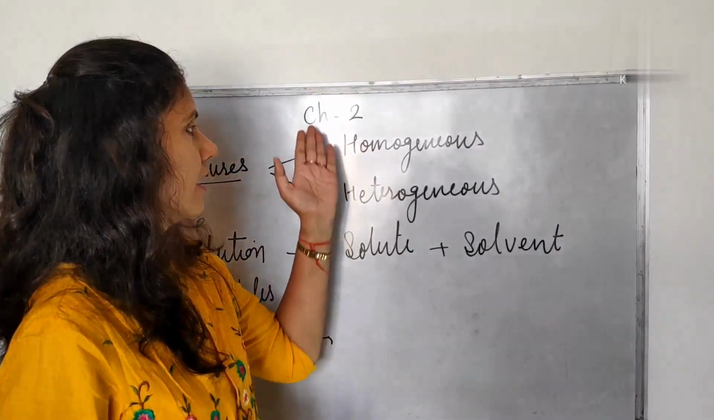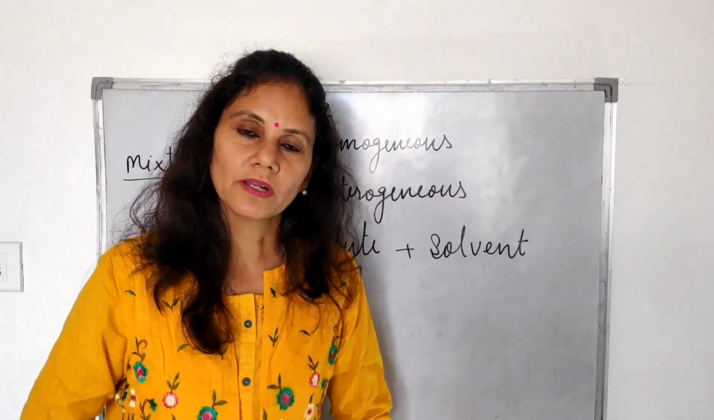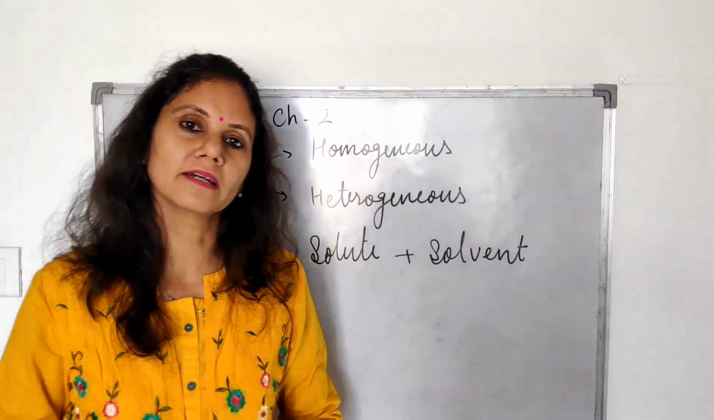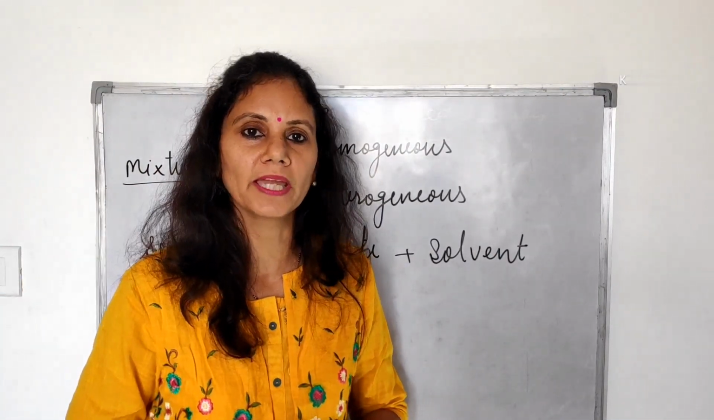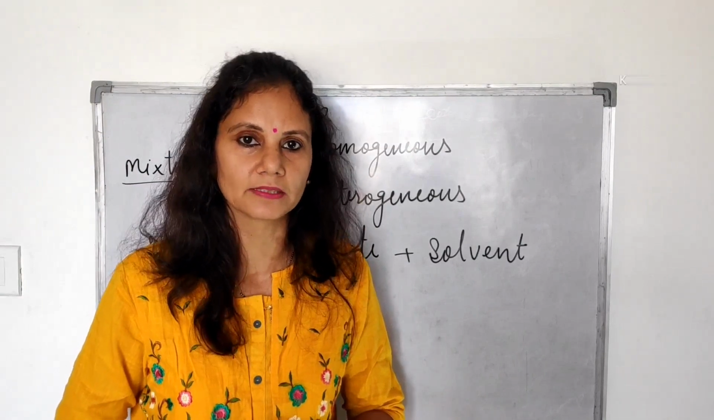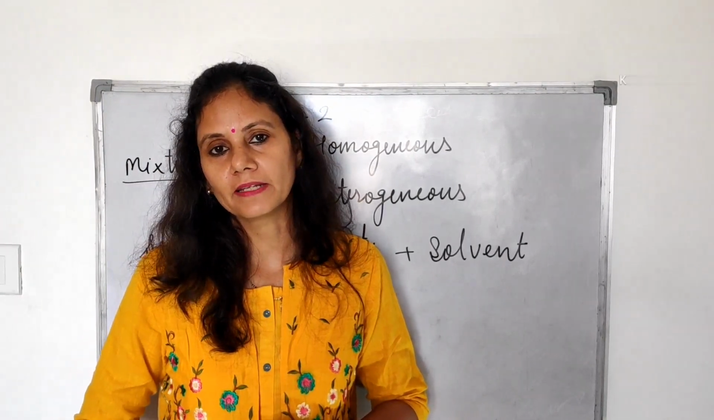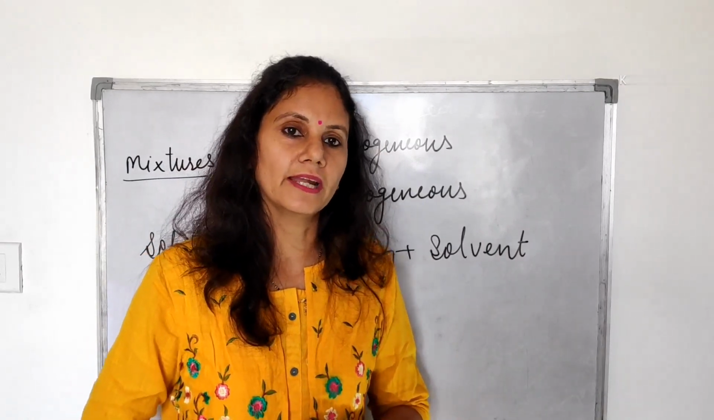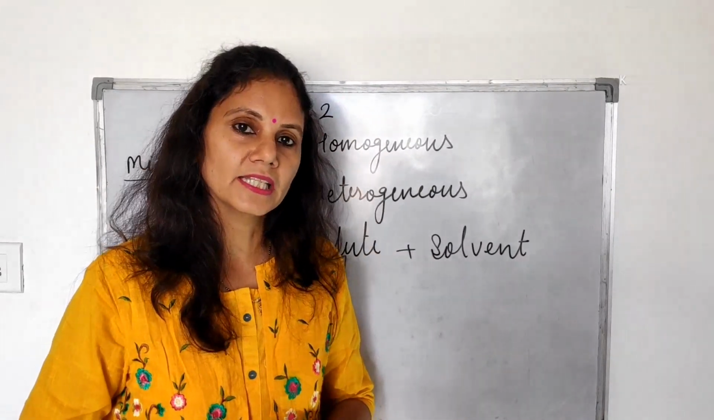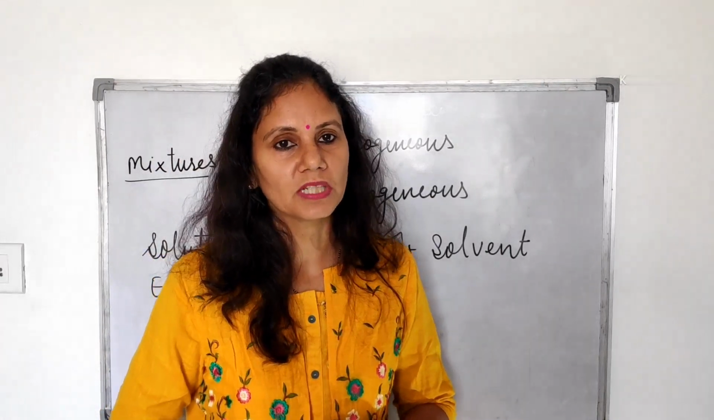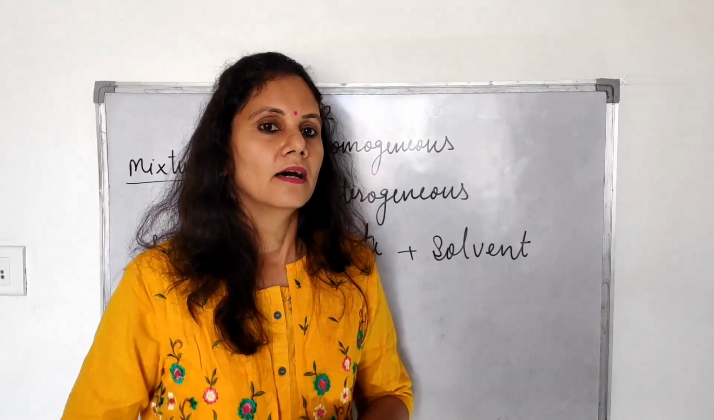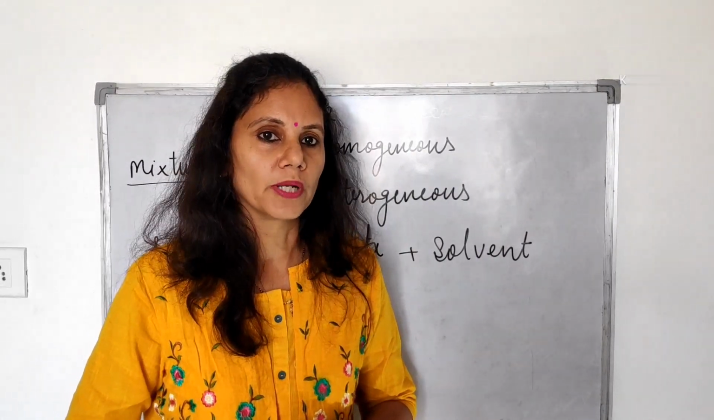The chapter is "Is Matter Around Us Pure?" In the previous lesson, we had discussed the matter. What is matter? Matter is anything occupying some space and having some mass. So we divided matter into solid, liquid and gases. In this lesson, we are going to discuss the mixtures. So what are mixtures? Mixtures are the mixing of two components.